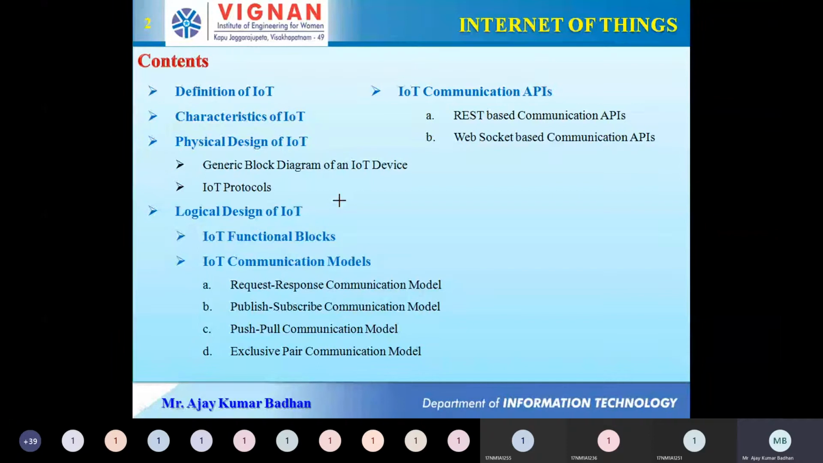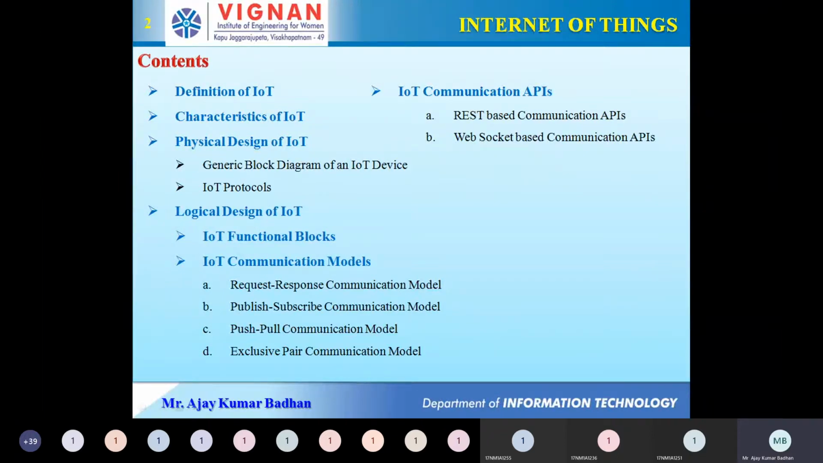After this, we have something called the logical design of IoT. What I mean by logical design here is, since the physical design concentrates on the layers, whatever protocols we use in between require some kind of applications, right? We have something called APIs, application program interfaces. We require some kind of APIs, and we are going to discuss those APIs.